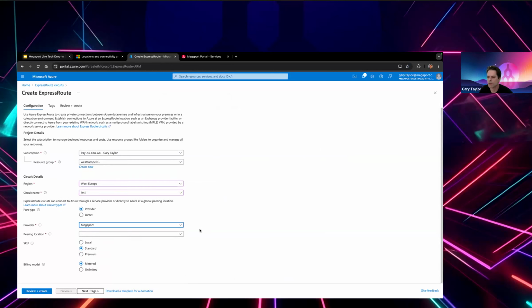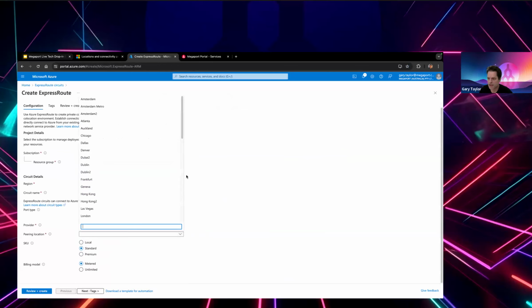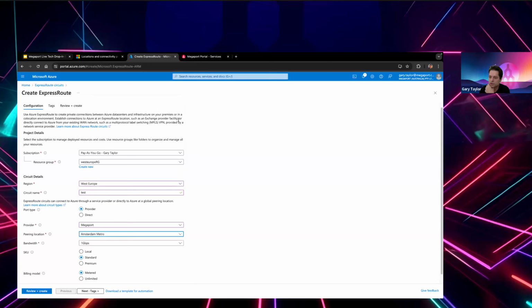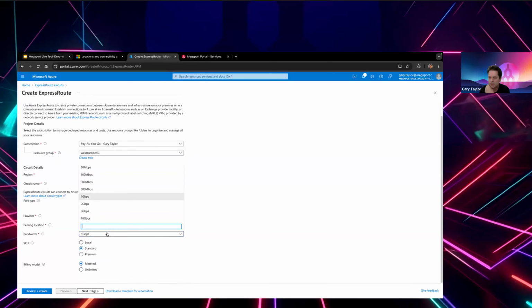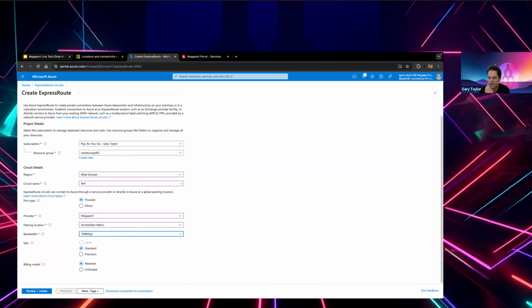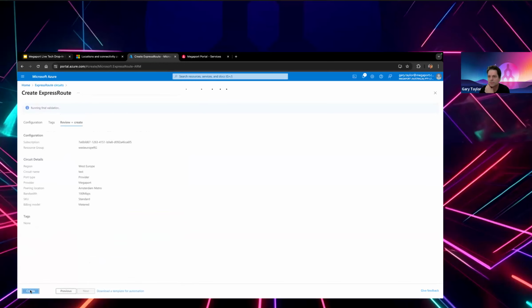And then these are all the POPs that we have, the peering locations. As you can see, is quite significant. And for now, what we can do is deliver the metro. As a reminder, that was Equinix AM5. This is Interxion in Rozenburg, AMS8, or DLR now. We choose Amsterdam, Amsterdam Metro. We don't need a gig, we'll choose 100 meg. Then we click Review and Create. It will do a validation.